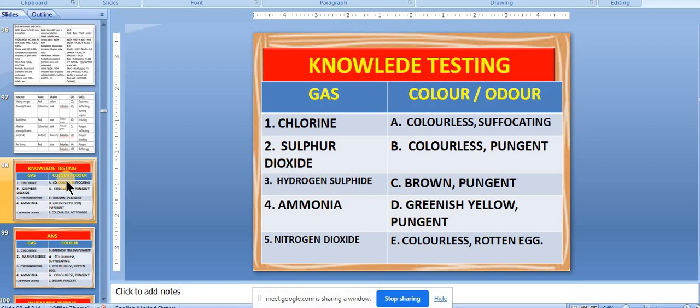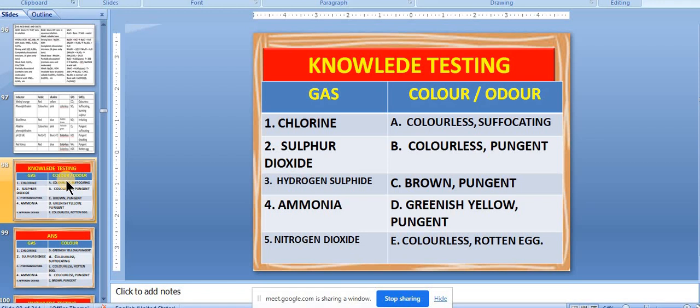So what is the one response we got? 1D. Okay, 1D, correct. Very good, very nice. 1D is absolutely correct. What else? 2E. 2E is not correct. 3E. So 3E is correct. 2A is also correct. 3E is correct. Then 4.